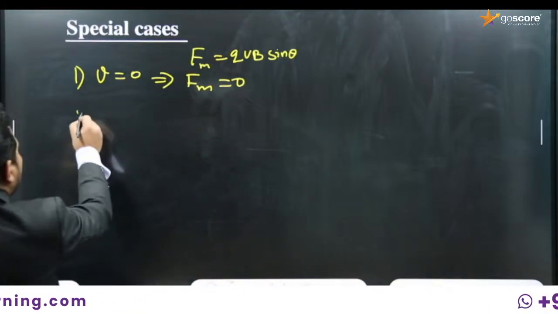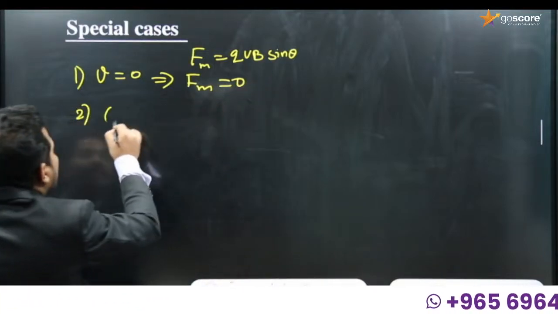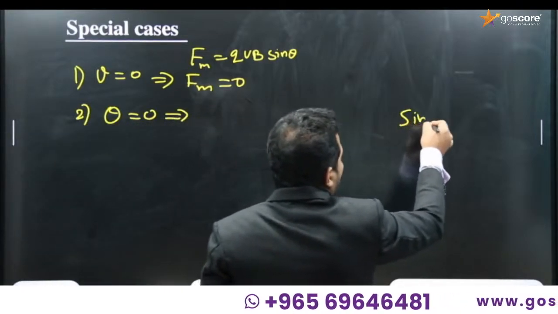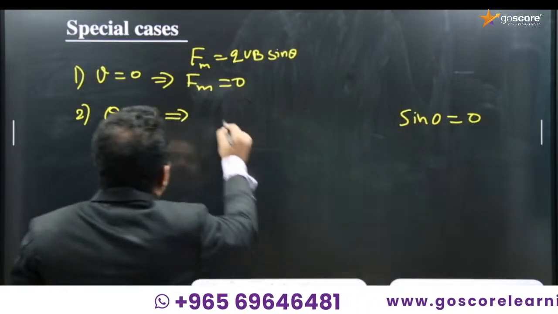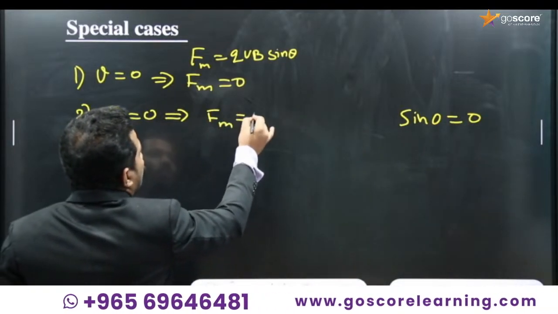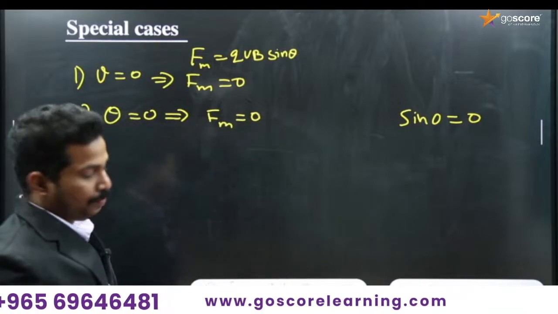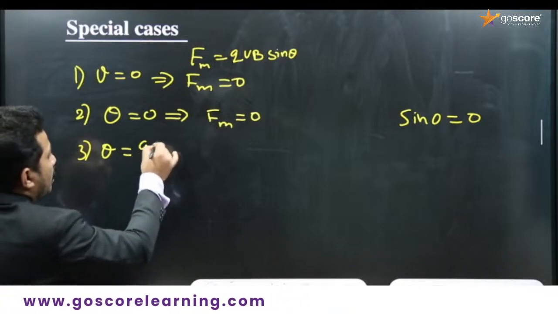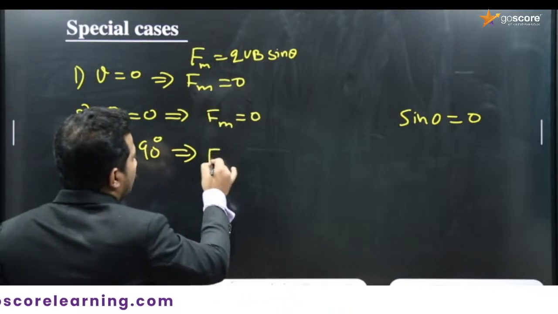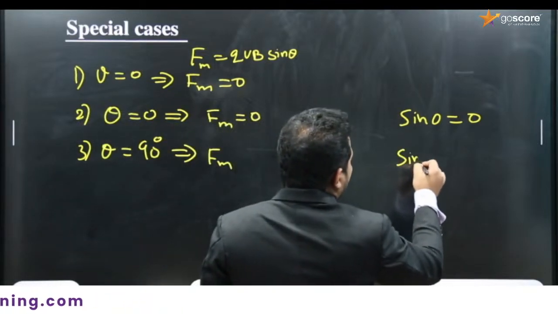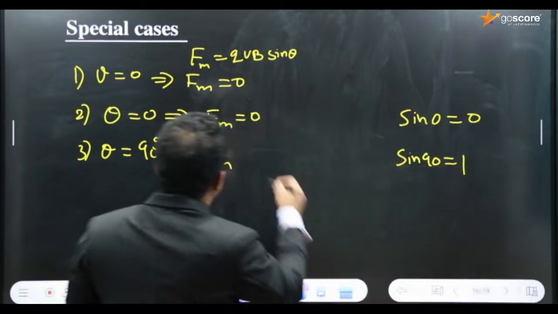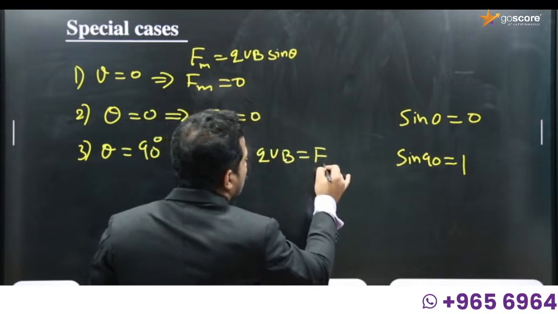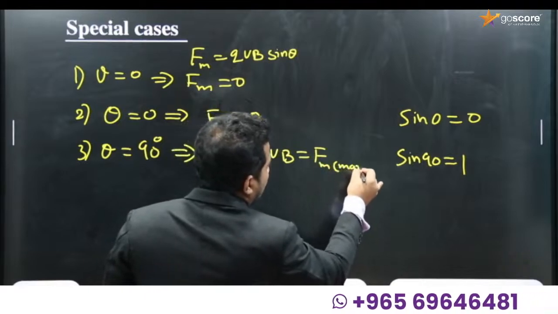The second case is regarding sin theta. Theta equal to 0 means sin 0 is equal to 0, so Fm is equal to 0. One more thing, if theta equal to 90 degrees, what is the value of sin 90? Sin 90 is equal to 1, sir. So Fm will be equal to QVB, which is the maximum force, Fm maximum, right?